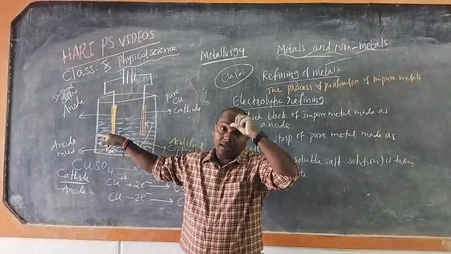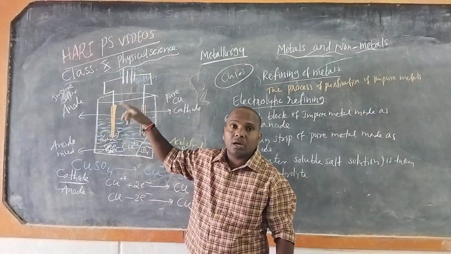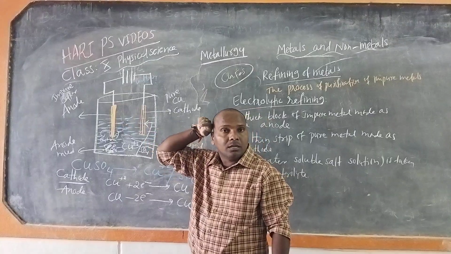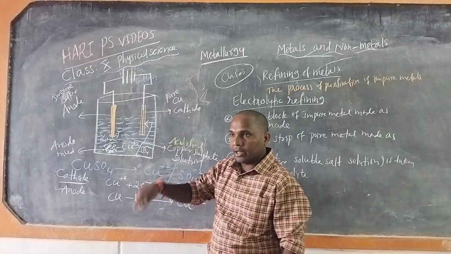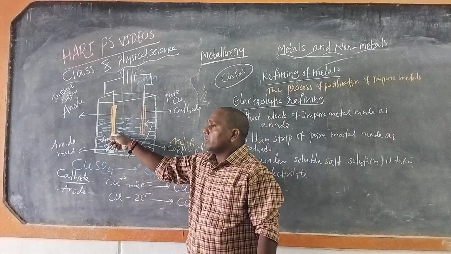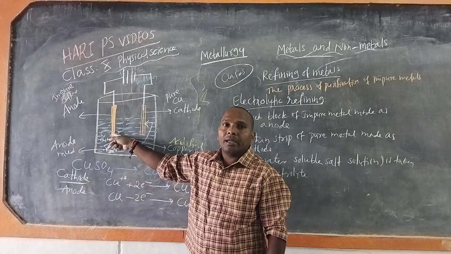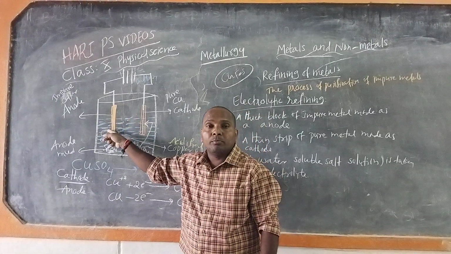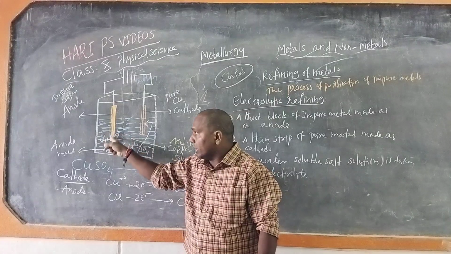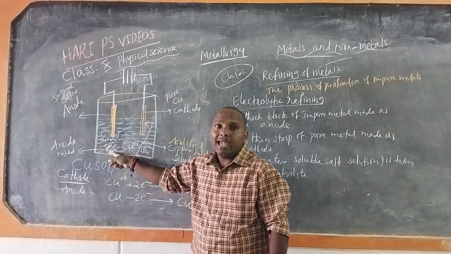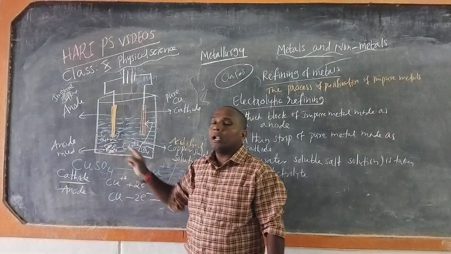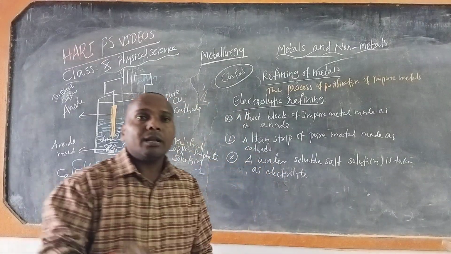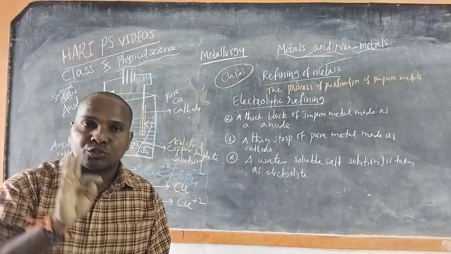Any other impurities which are not dissolved, which are insoluble, are formed near the anode as anode mud. So anode mud is nothing but impurities which are insoluble in the electrolyte.